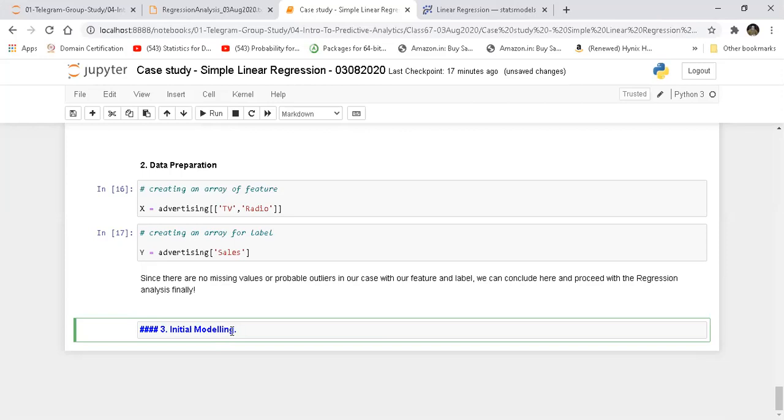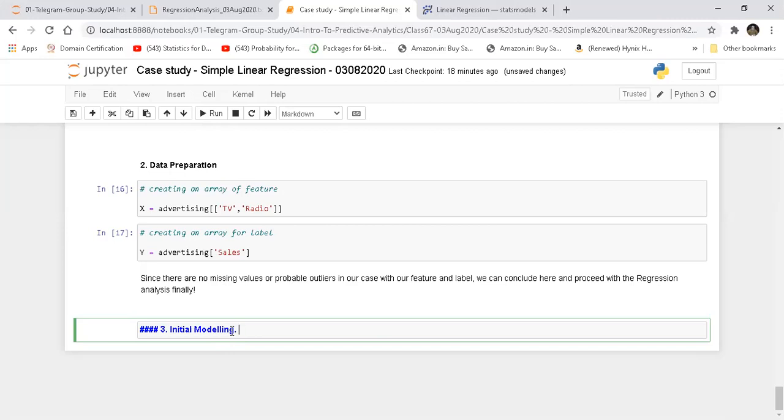Any modeling cannot be completed within one step or within one go. We create a model, we look at the output, we have to better something. So we get back to the data preparation stage again. Then we again come back to modeling. We do the modeling, we find out whether the new model is better than the previous model and so on. So in this way, kind of an iterative way that we need to follow. We can also automate this.